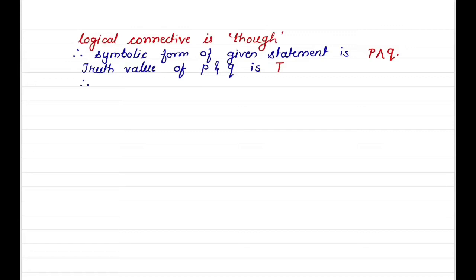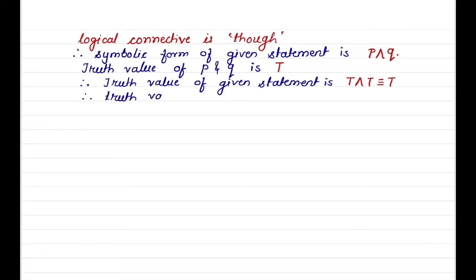Q is 11 is a prime number and it is also true. Therefore the truth value of the given statement is T and T, which is equivalent to T. So the truth value of the given statement is T. That means it is a true statement.